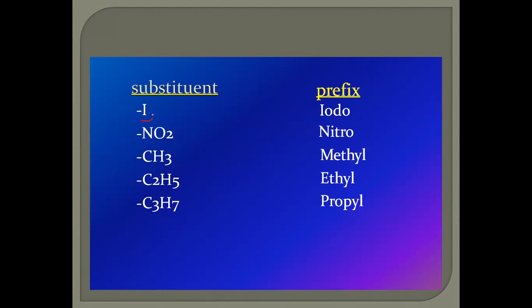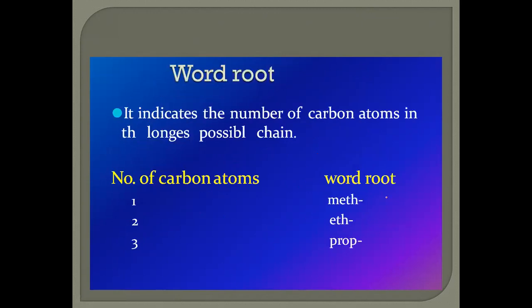Other examples: iodine, whose prefix is iodo. NO2, that is the nitro group, whose prefix is nitro. CH3 substitution on an organic compound has the prefix name methyl. C2H5 is ethyl, and C3H7 is propyl. These are the prefixes for these substituents present on organic compounds or in the organic structures.